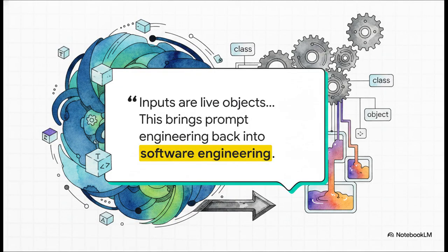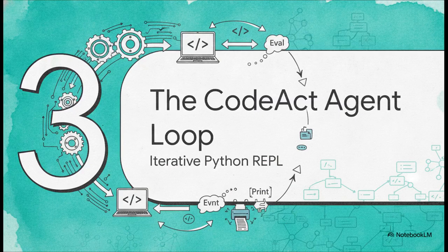Because inputs are live objects, prompt engineering finally becomes actual software engineering. You are no longer crossing your fingers and praying that a fragile text parser doesn't break. You're passing live, strictly typed variables. It's a total game changer for testing and refactoring. Section 3. The CodeAct agent loop.